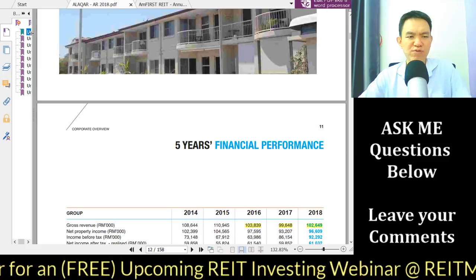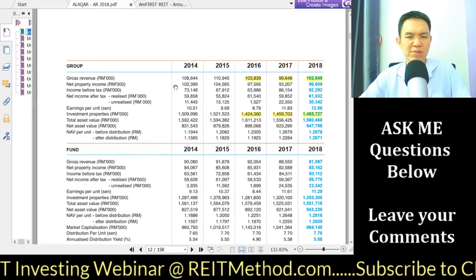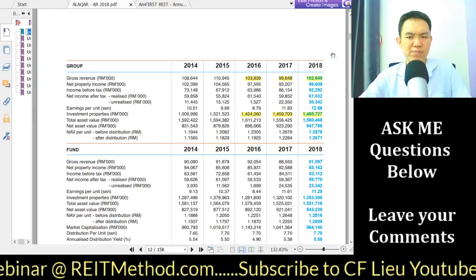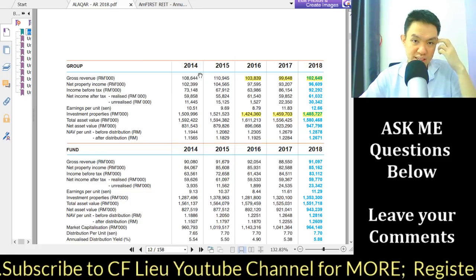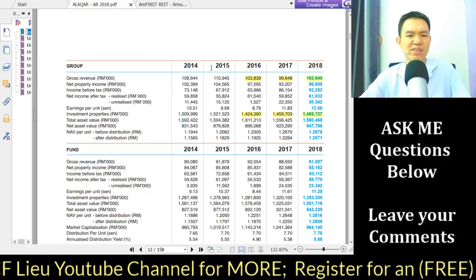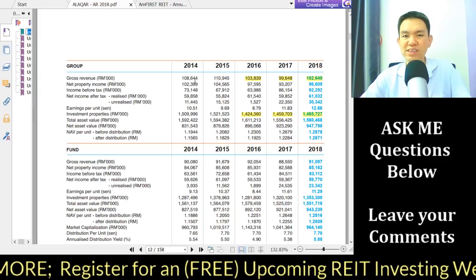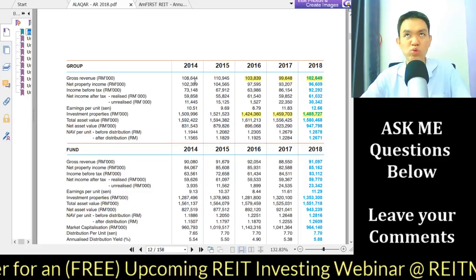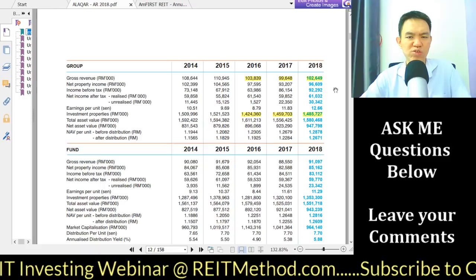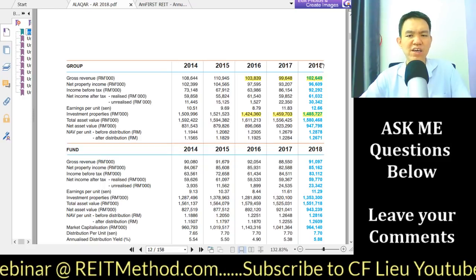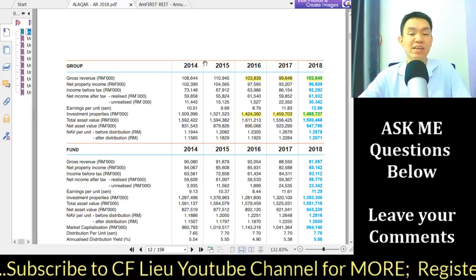The first page of the Al-Aqar Healthcare REIT report actually sums it up quite well, because they have a record from 2014 to 2018. That's pretty nice. You can see a medium-term trend, although this REIT was listed in 2006, so it's been more than 10 years. But just to give you a perspective of the most recent 5 years, including the current year in the annual report, it is good.